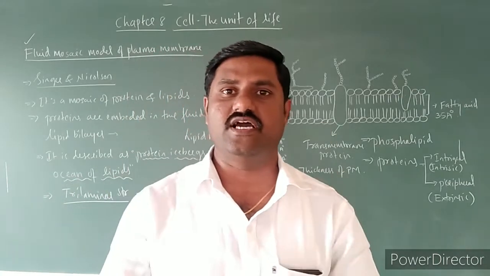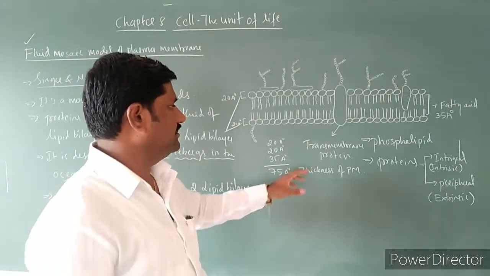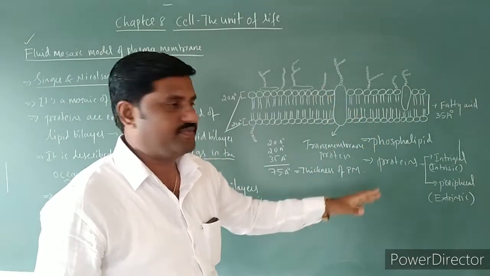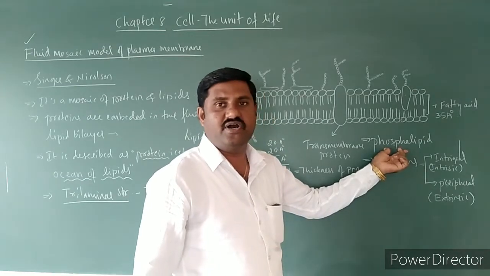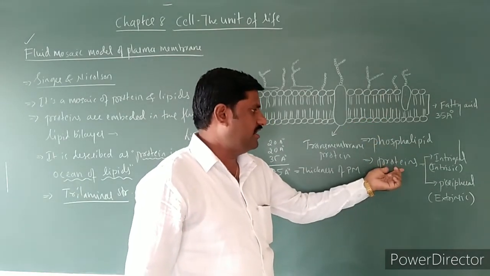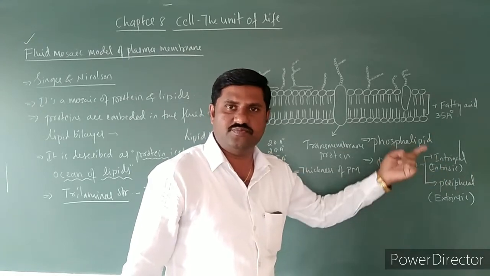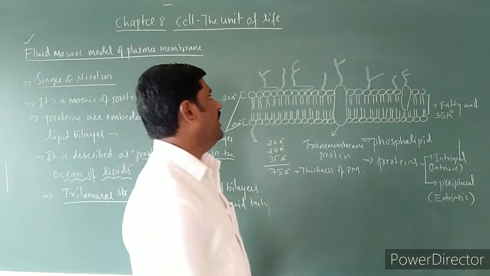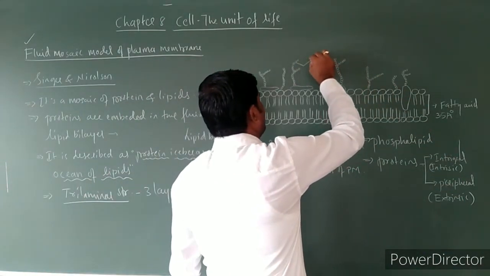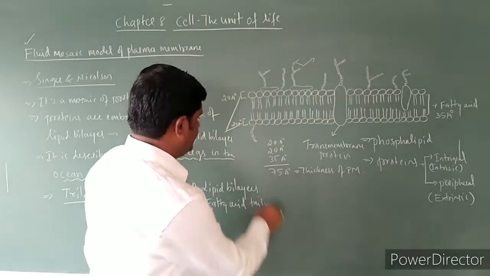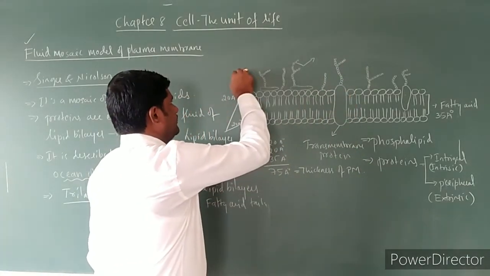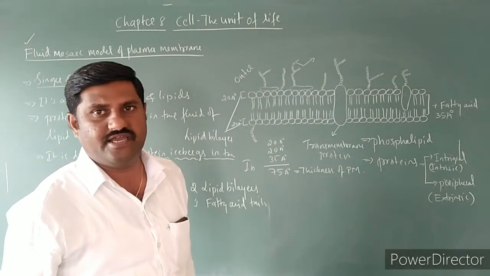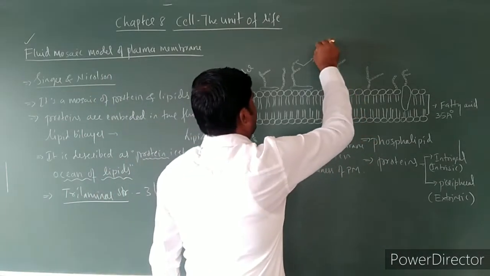This is an important aspect to remember. These are the fundamental things present in the fluid mosaic model of the plasma membrane: a phospholipid bilayer, and proteins of two types, intrinsic and extrinsic. Now it is very clear to you. There is one more thing on the outer surface. This is the inner side, this is the outer side. On the outer surface, you will find oligosaccharide chains, oligosaccharides.